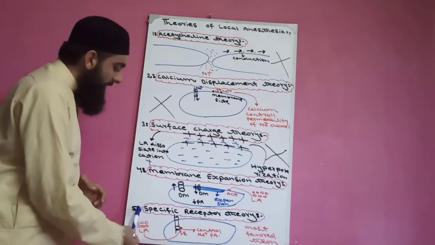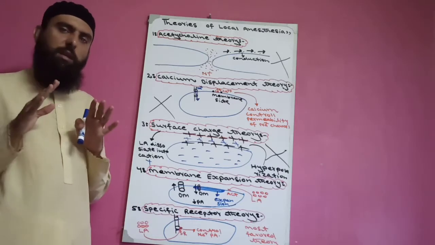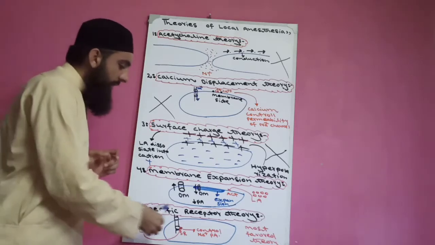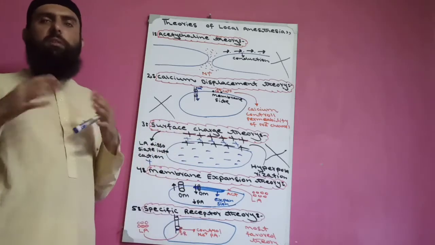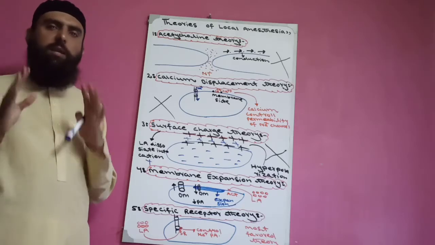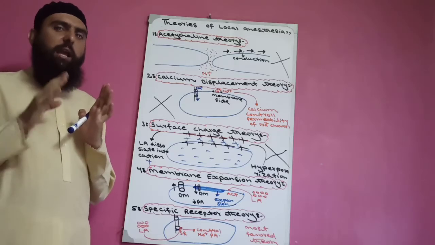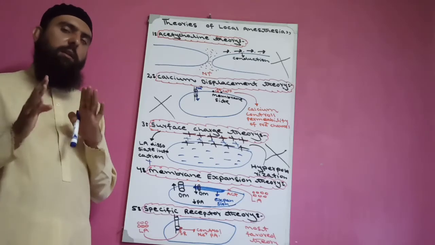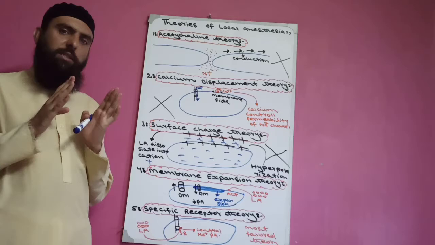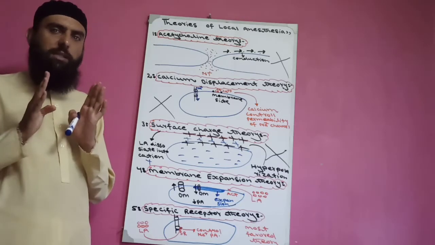Now come to the last theory, the specific receptor theory. The most favored theory is the specific receptor theory. This theory states that there is a specific receptor present on the sodium ion channel.